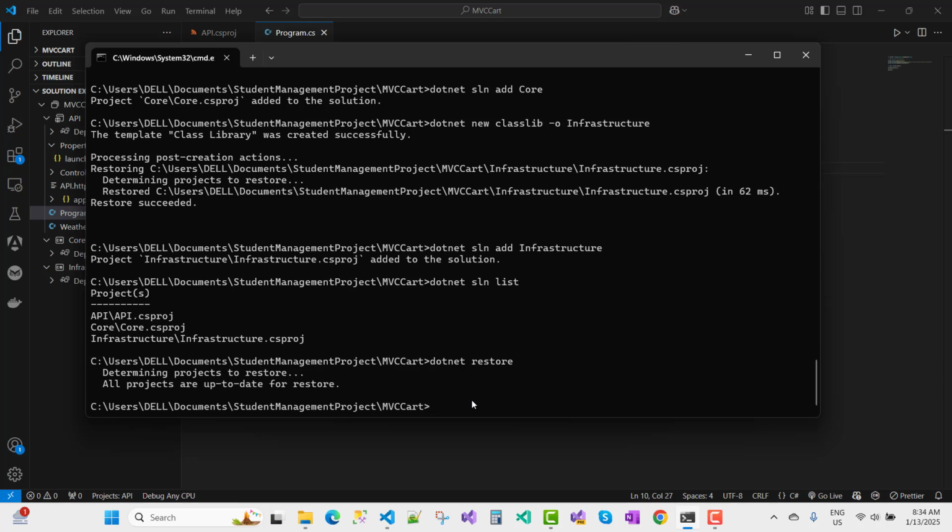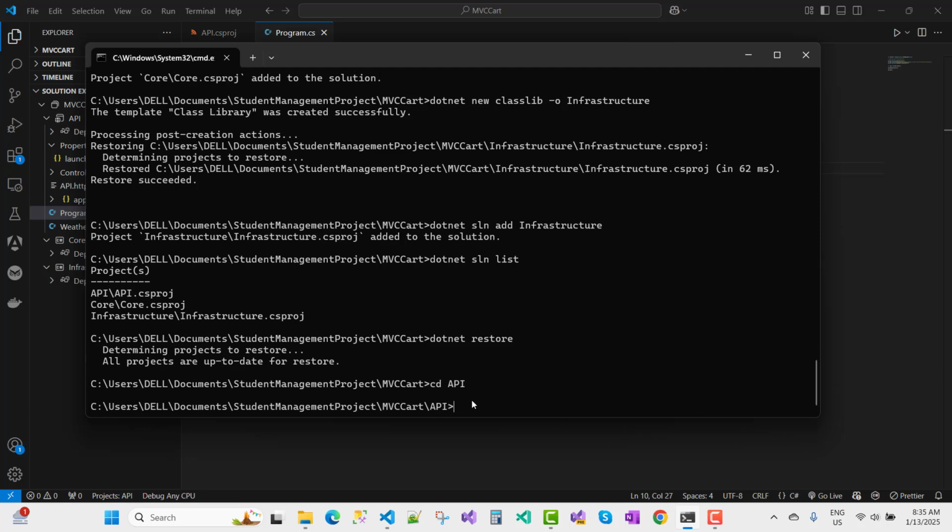Determining projects to restore, all projects are up to date. That's fine. Now, just after the restore, I want to add the references of the projects to each other. First of all, I want to add to the API project. So cd API project, and after that you can use dotnet add reference.